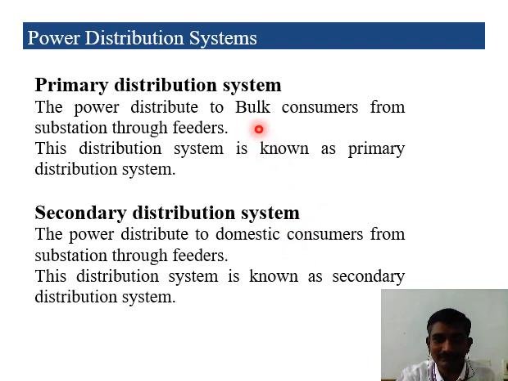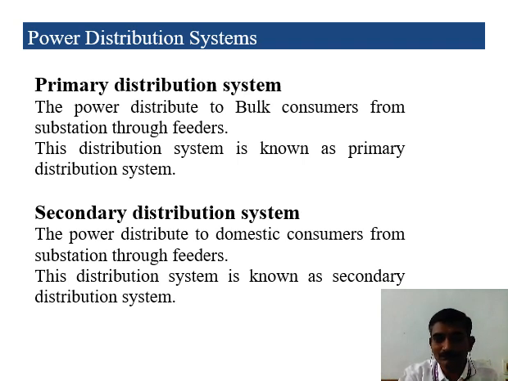From the generating station, power is transmitted through the transmission lines and reaches the substation. From the substation, they distribute it depending upon the consumers' requirement. Consumers are classified as bulk, commercial, and domestic.